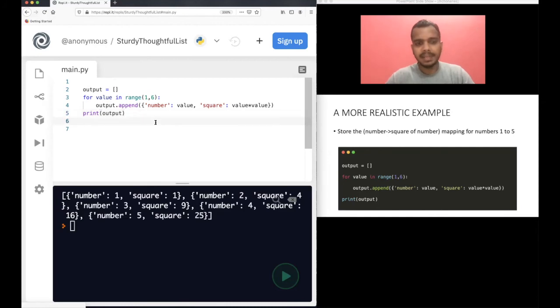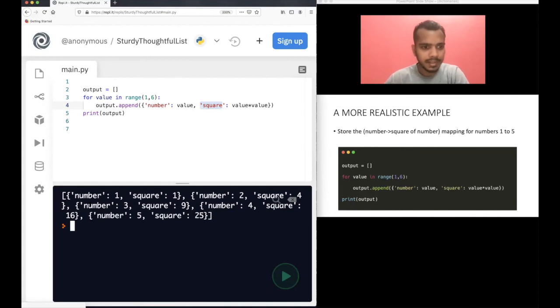What is happening actually is, I want to have a list, and I want to have dictionaries inside that list. So I'm just taking an example where I'm storing the number and the square of that number, right? For every number, I will have a dictionary. I have two keys here. One is number, in which I will store the actual number, and then I have another key called square, in which I will store the square of that number.